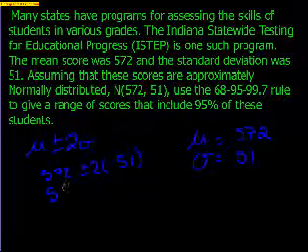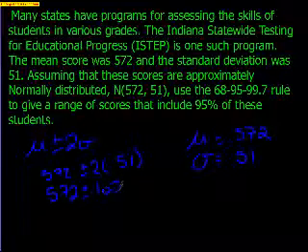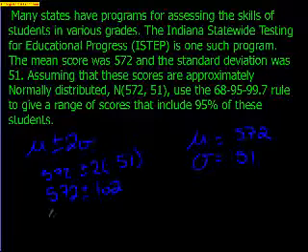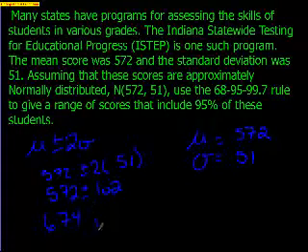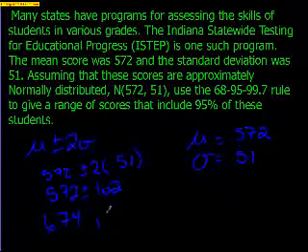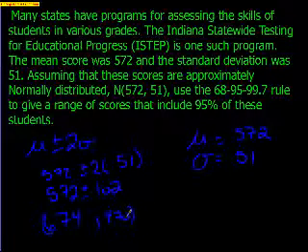That means I have 572 plus or minus 2 times 51, I'm pretty sure is 102. Do a little bit of mathy stuff over here. 572 plus 102 is 674. I'm going to put a comma here. And then 572 minus 102 is 470. I'm going to put these in parentheses like this, just so I know this is a range.